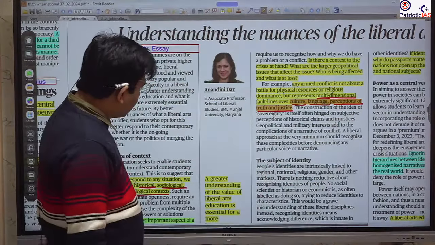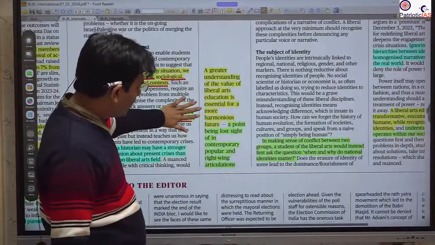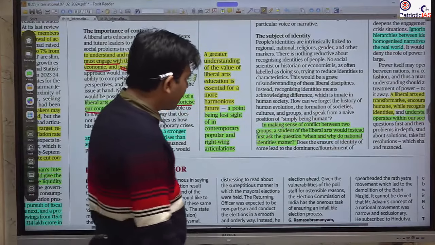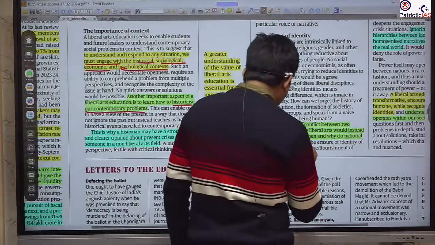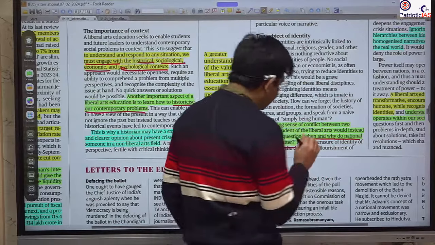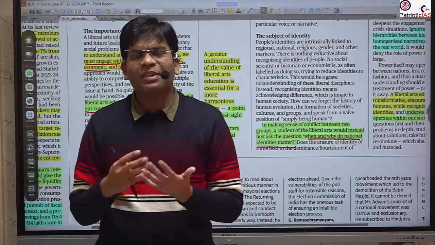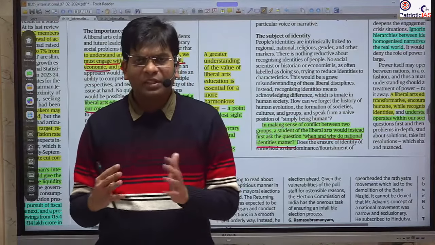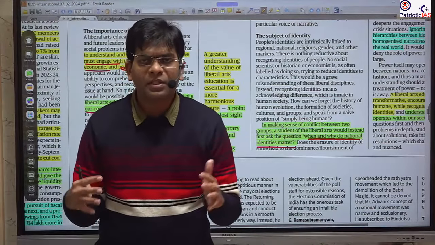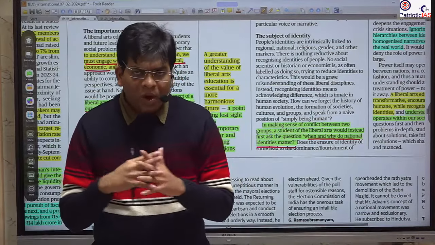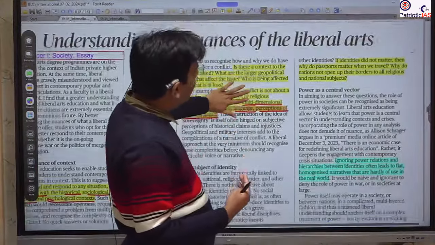So whenever you are going to write a philosophical essay, please use what is useful for society, whenever you are writing for society. Okay. So in making sense of the conflict between two groups, always try to know when and why national identity matters. National identity is related to the socio-economic affinity or the ethno-linguistic affinity of the people. Maybe I have some ethnicity where I have a connection, or some language where a group of people have a common connection, common overlapping or interest. So this is very important to know.